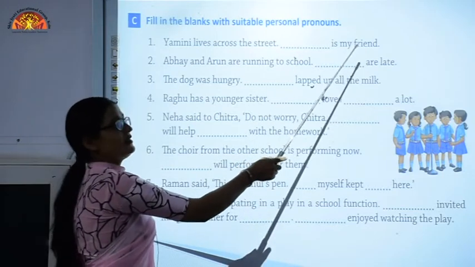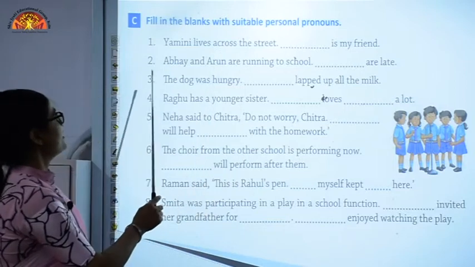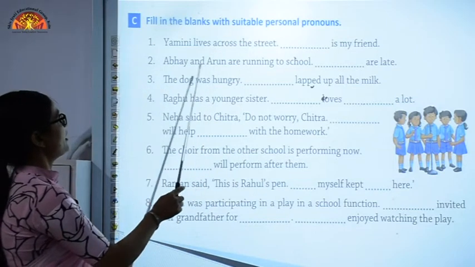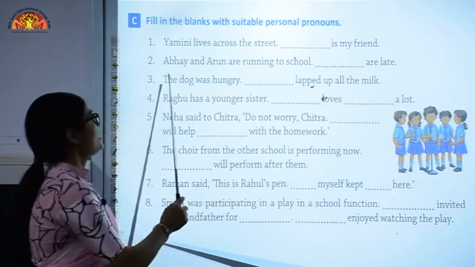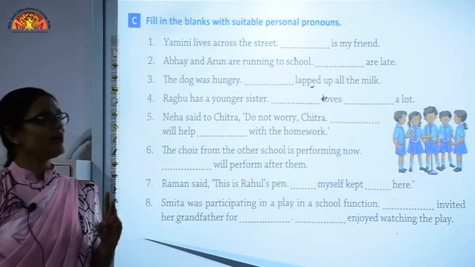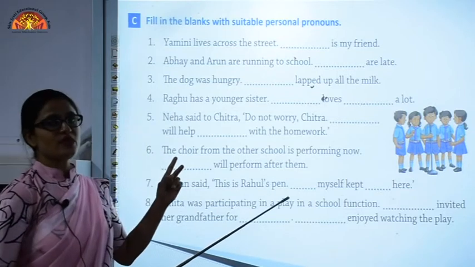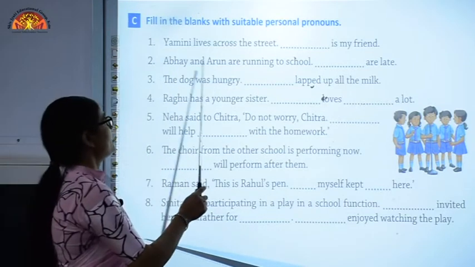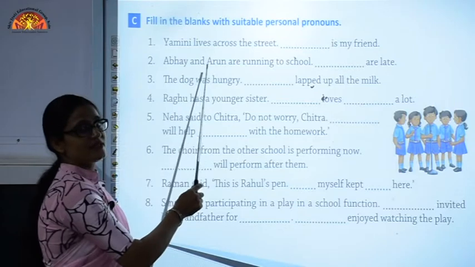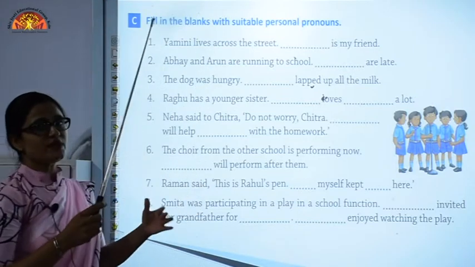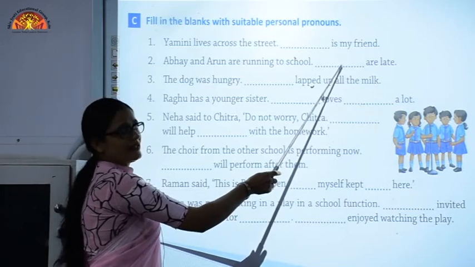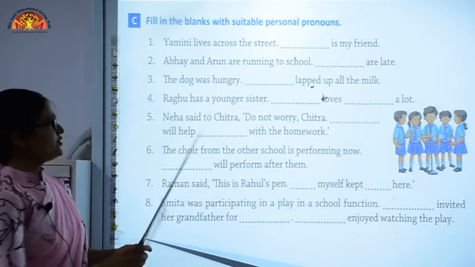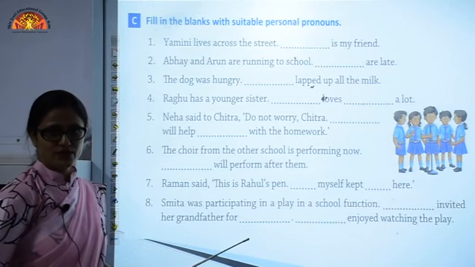She is my friend. Similarly, in the second sentence, Abhay and Arun are running to school, dash are late. Abhay and Arun are two boys, they are running to school because they are late. So if there are two boys, the word I will be using here will be they. Rest of the sentences you have to do on your own.